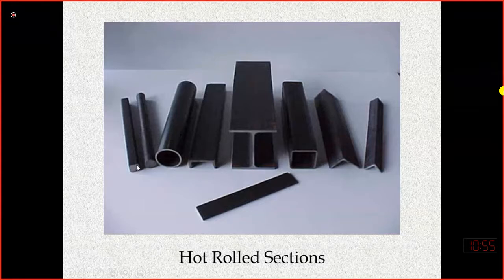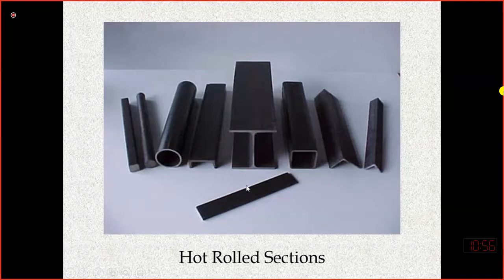For example, this is the solid rectangular bar. This is solid circular bar. This is a hollow circular pipe section. This is channel section. This is I section or wide flange section, rectangular hollow pipe section, angle section, and flat bar. So we can make different types of shapes which are called steel sections. This is I section, angle section, channel section, pipe section, and solid section.